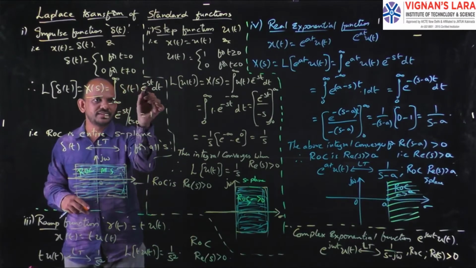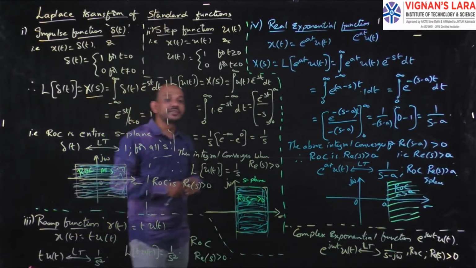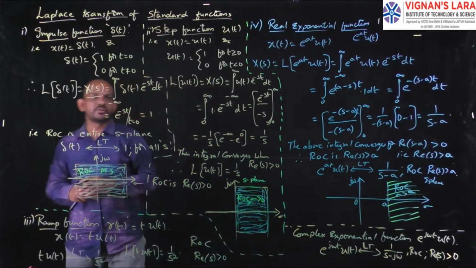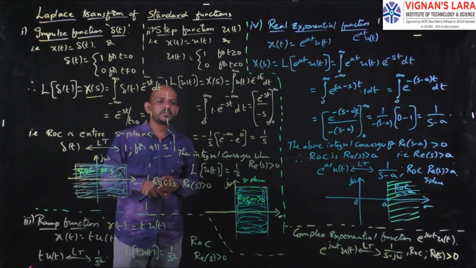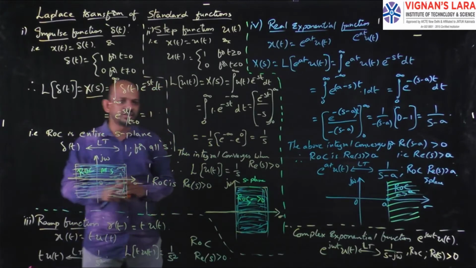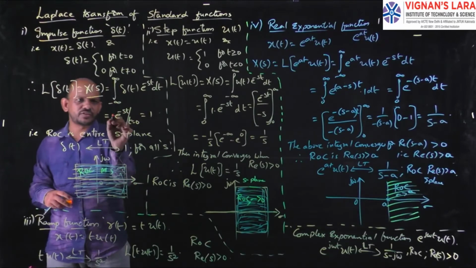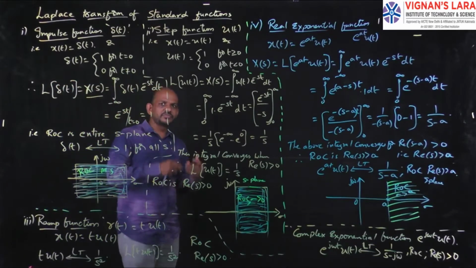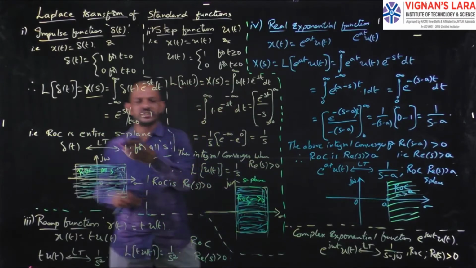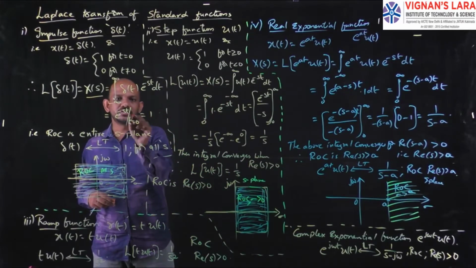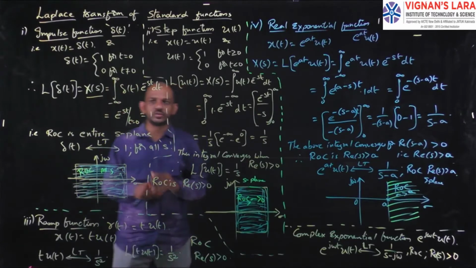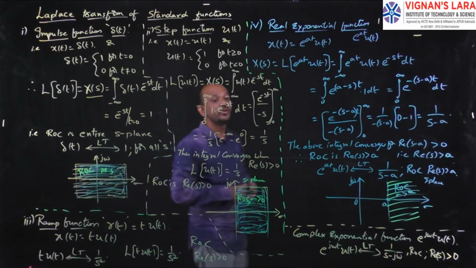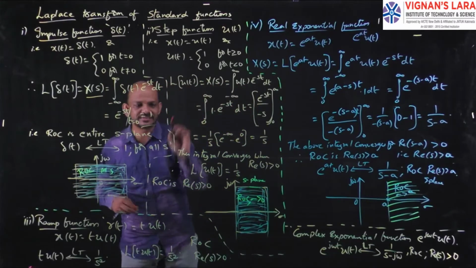Hence I am writing e power minus st at t equal to 0. Okay. Simple. So we have to consider this function. Or you can write it like del of t into e power minus st at t equal to 0. We can consider this one also. But del of 0 equal to 1. So here we get 1. So in place of t I have to substitute 0. So e power minus s into 0, that is e power minus 0 or e power 0, which is nothing but 1. Substitute the t value here, we will get 1.